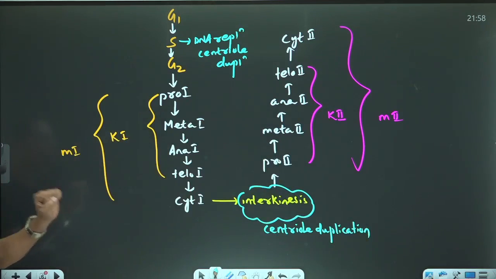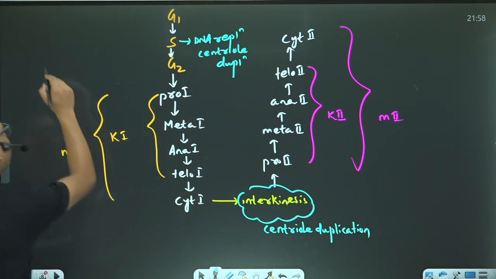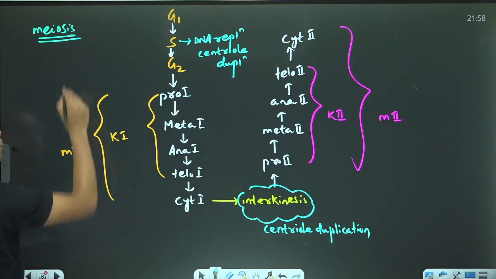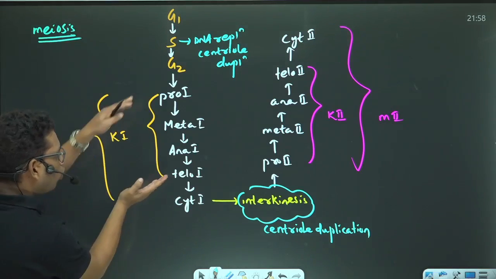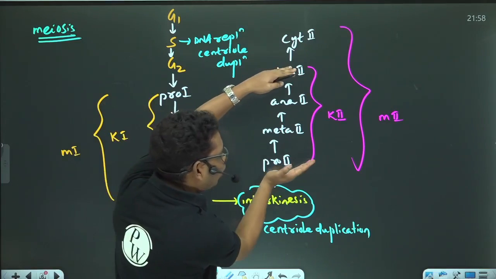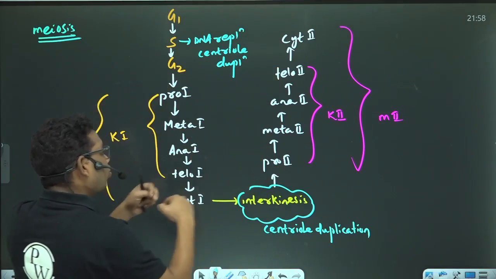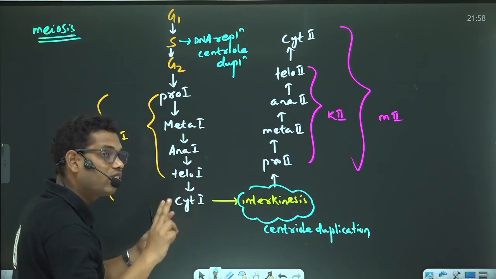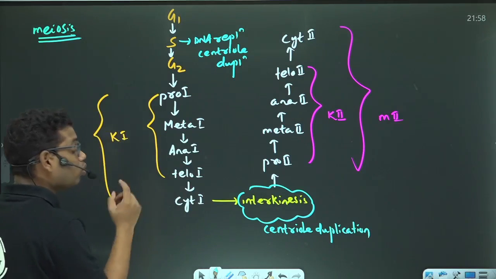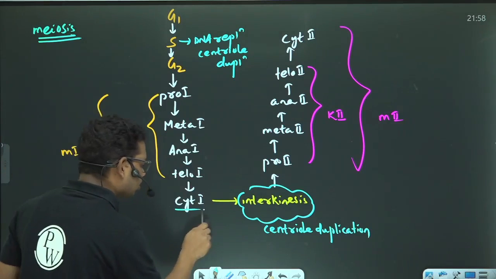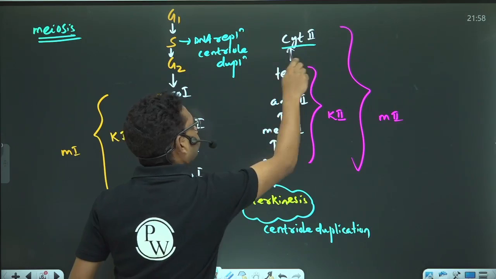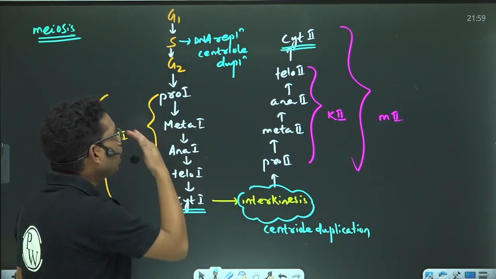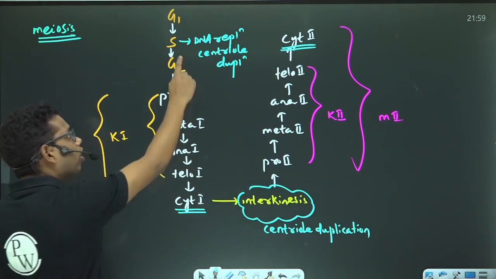So in case of one entire meiosis, there is 1 nuclear division, then a second nuclear division. That means there are 2 different types of nuclear division, karyokinesis first and karyokinesis second, and 2 cytoplasmic divisions, cytokinesis first and cytokinesis second. That means we have 2 rounds of division. But how many rounds of DNA replication? Only 1 round of DNA replication.